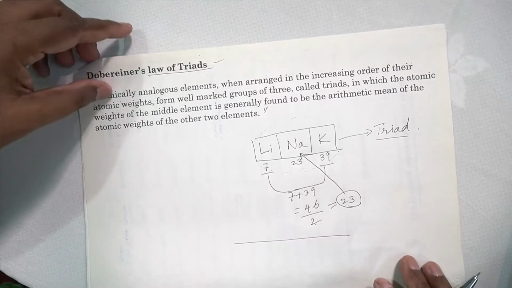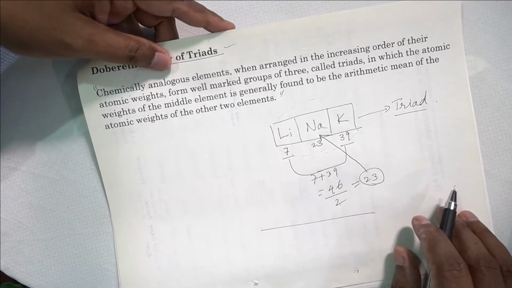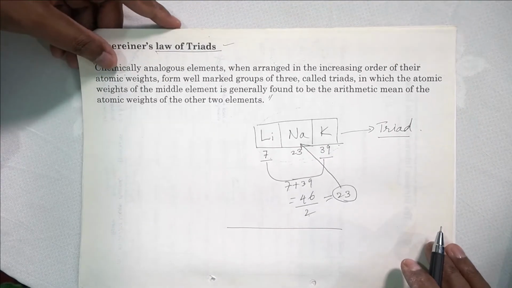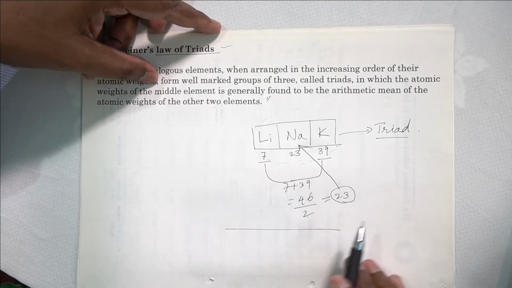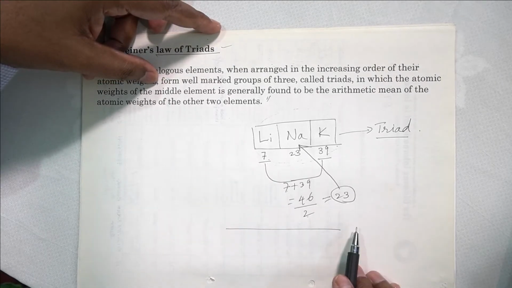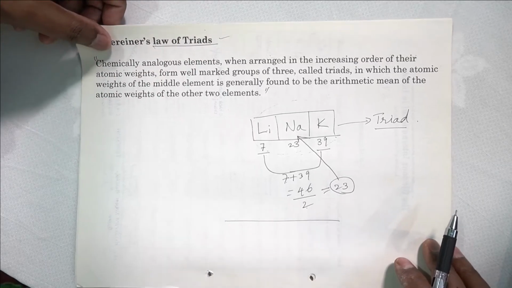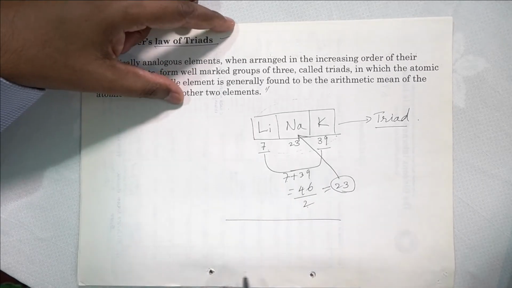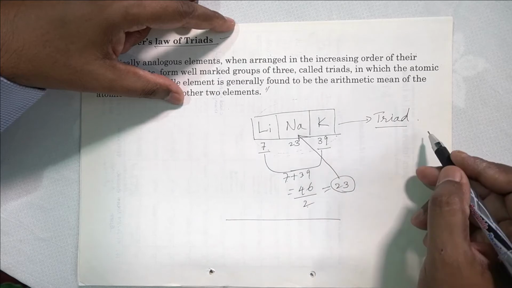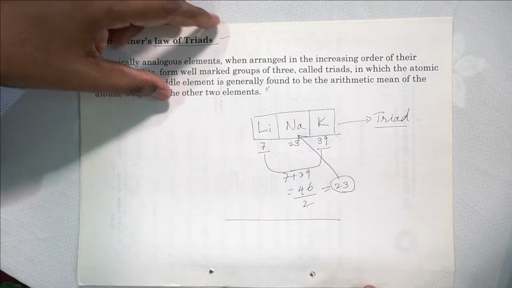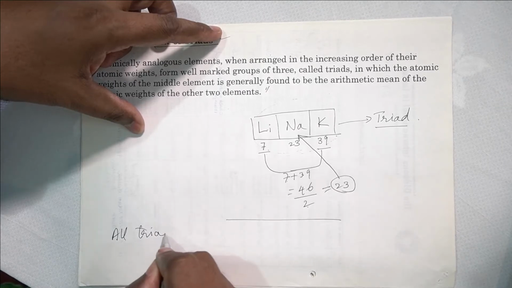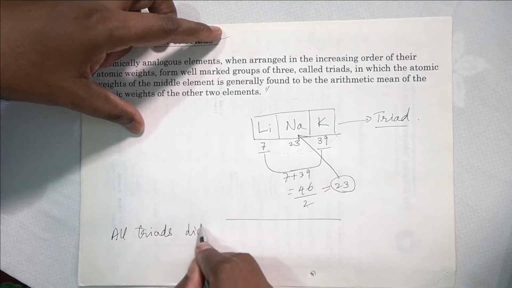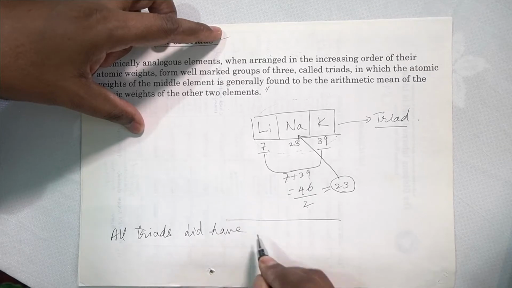When he proposed this theory, other scientists were also studying, and most people found that it is not helping us in the study of the properties of elements. There are two reasons. Number one, many triads were formed where the similar properties were not there. All triads did not have the same properties.